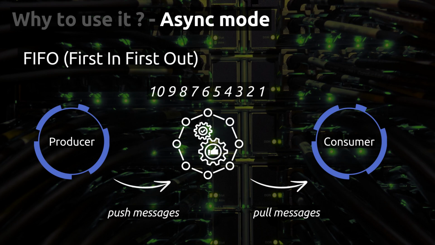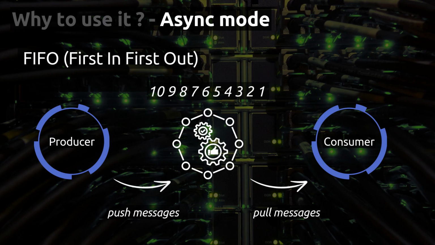And like I said, RabbitMQ is like a table in a database, and this is based on FIFO, so first in, first out message consuming. So what does it mean? It means that the first message pushed will be consumed first, and then the second, etc. So the producer pushes messages, and the default order is kept.